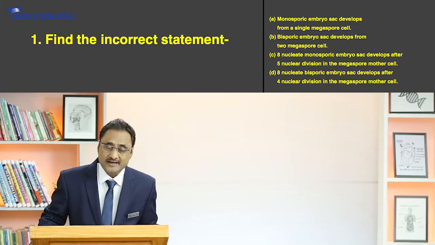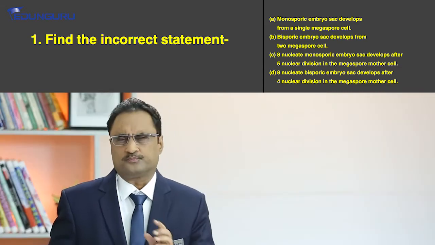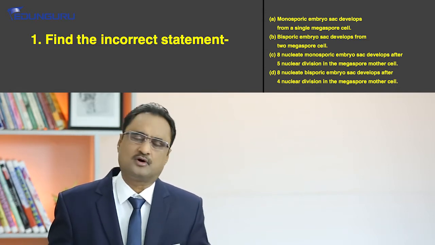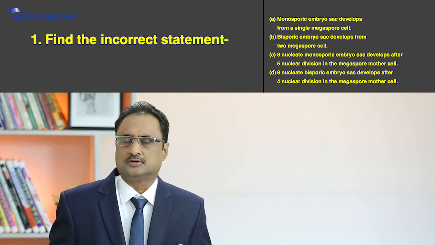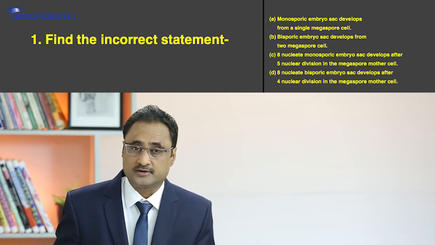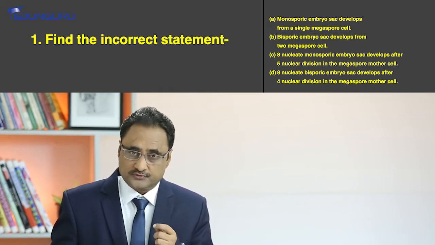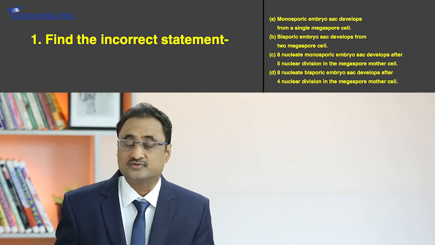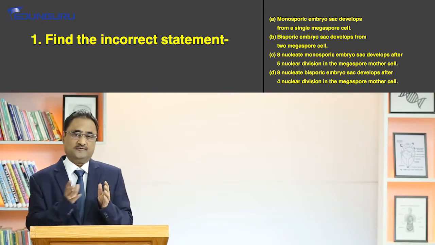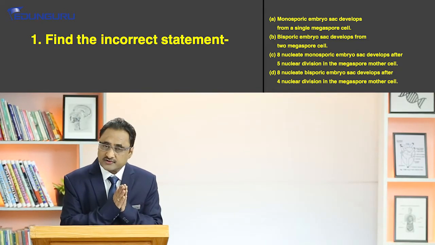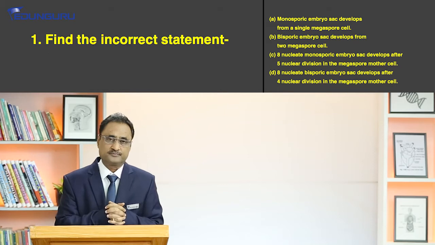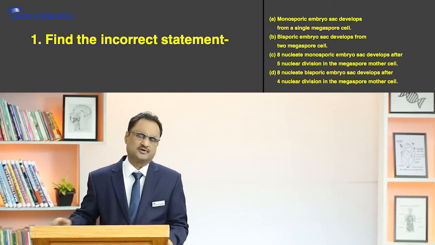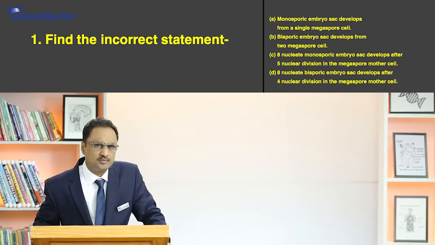we need to analyze all these 4 statements. The types of embryo sac in the chapter of reproduction in plants are very important. So the first and foremost thing is what are the bases on which the types of embryo sacs are actually recognized. You see, in a megaspore mother cell, that is a diploid cell, right? The reductional division is going to happen. So normally what happens? A reductional division happens, the 4 cells are going to be formed, right?